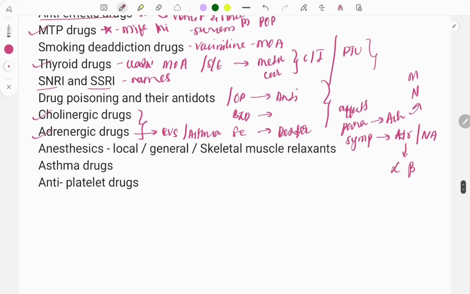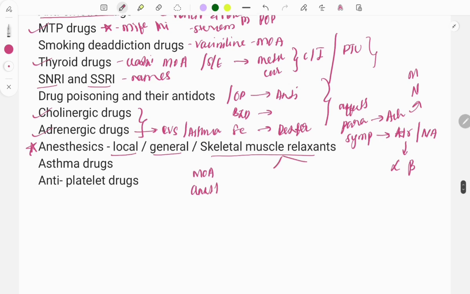Then moving on to the anesthetics. Anesthetics are also important because if you cover all the anesthetic drugs in pharmacology, then it will be easier for you in anesthesia. You need to read about the local anesthetics, general anesthetics, and skeletal muscle relaxants, their mechanism of action, and also their classification. For example, muscle relaxants are classified into depolarizing and non-depolarizing. Local anesthetics are classified into esters and amides, so you need to look at which is ester and which is amide.